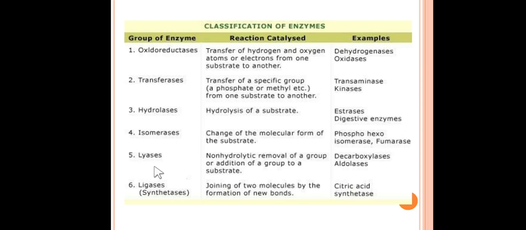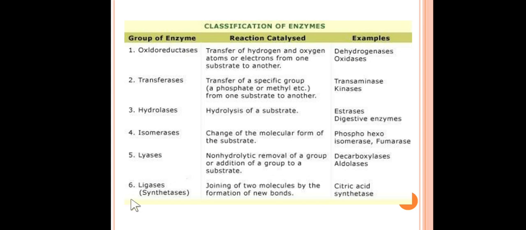The fifth one is lyase. This performs non-hydrolytic removal of a group or addition of a group to the substrate. That means it helps us in addition or elimination reactions. This is the role of lyase enzymes. The example is decarboxylase or simply aldolase. Finally, the sixth one is ligases.